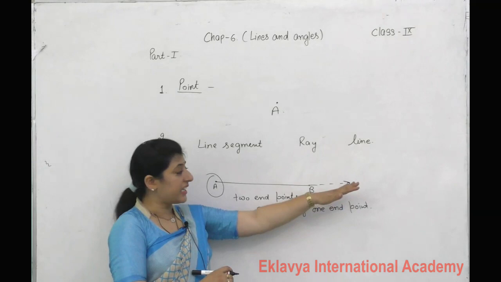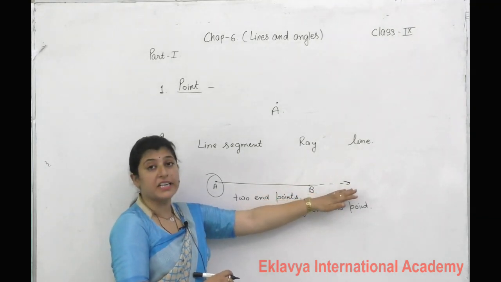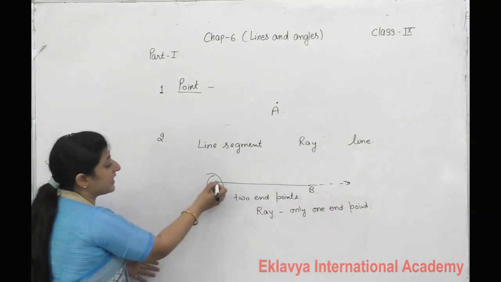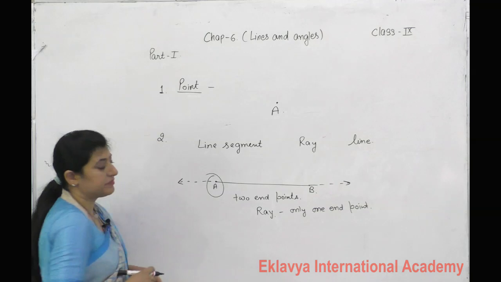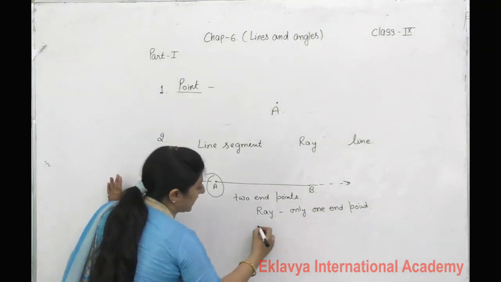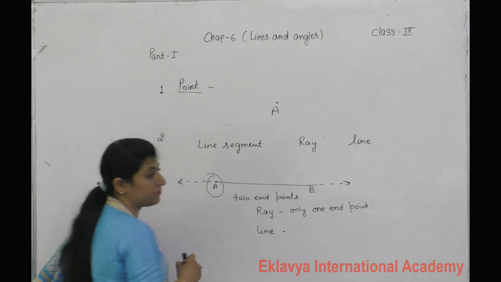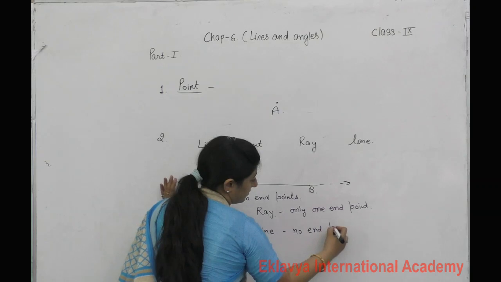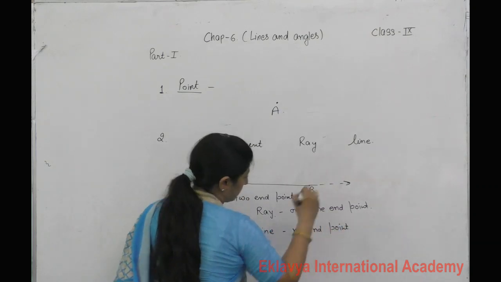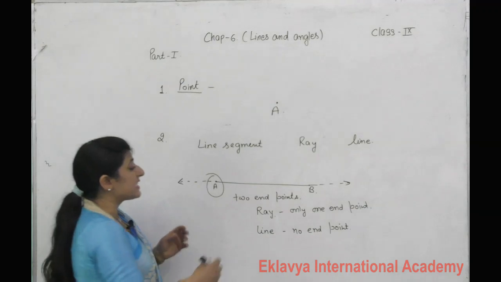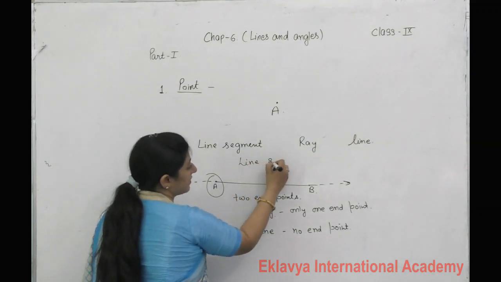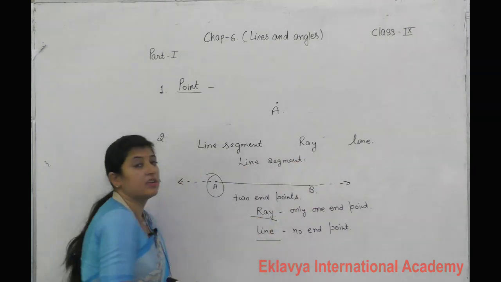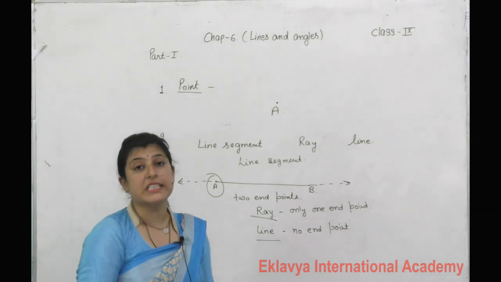We can extend it indefinitely in one direction only. If we extend it in both directions, then this becomes a line. A line has no end point. Only a line segment has a fixed length. A ray or line does not have a fixed length.